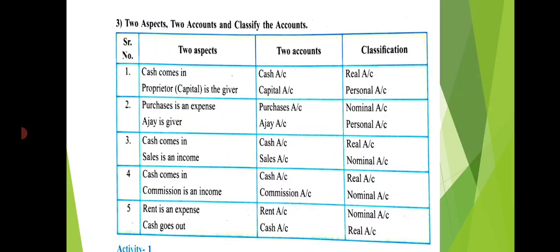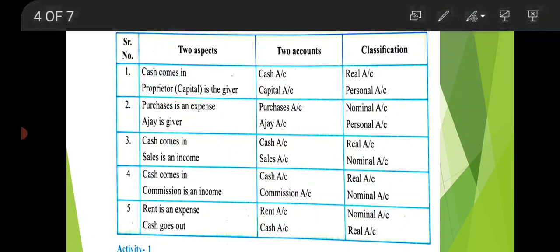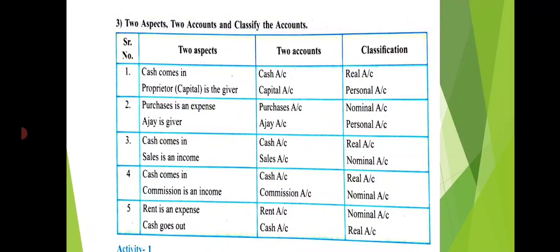Second transaction, purchase. Purchase is an expense. So the two accounts are purchase account, and who has given credit? Ajay has given credit. So second account is Ajay account. Purchase is nominal account and Ajay account is personal account. The same way, cash comes in, cash account, and sales is an income, second account is sales account.